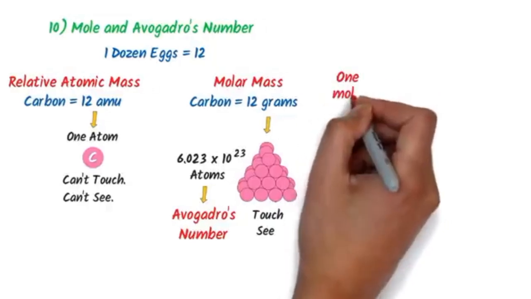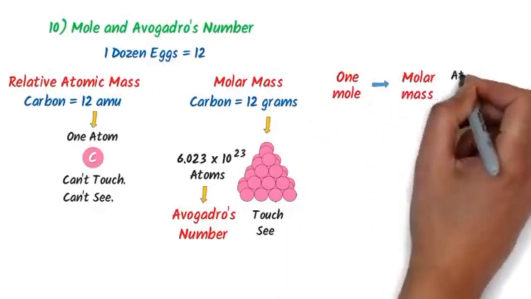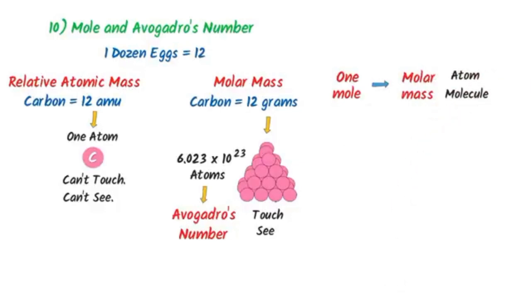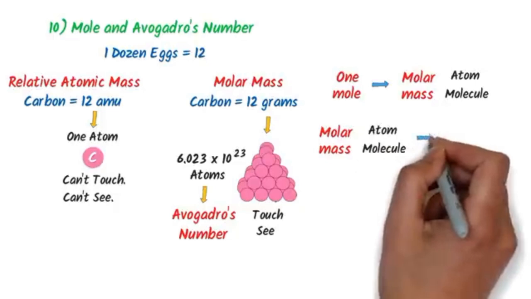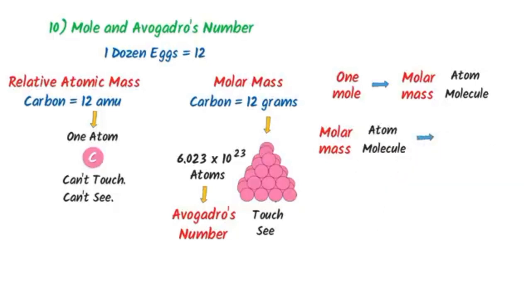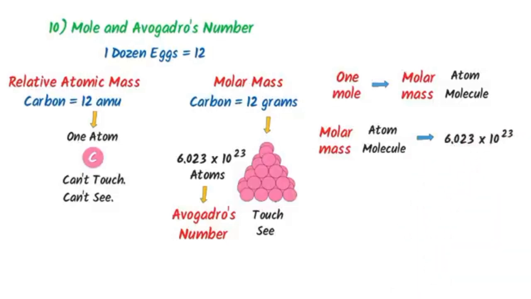Now listen carefully. 1 mole is always equal to the molar mass of an atom, molecule or formula unit. Also we know that the molar mass of any atom like carbon, molar mass of any molecule and molar mass of any formula unit contains 6.023 into 10 to the power 23 particles.